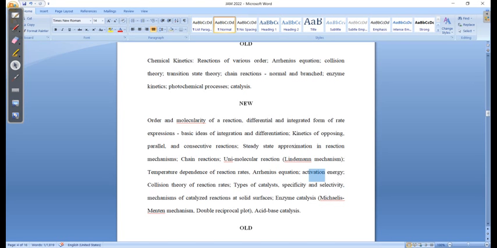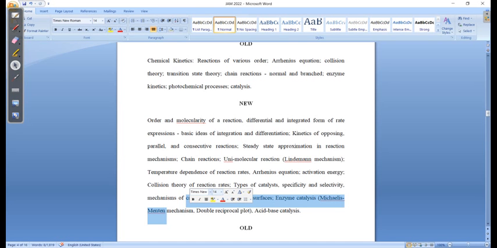Then see, they have included this catalysis part: types of the catalyst, specificity and the selectivity of the catalyst, mechanism of the catalyzed reactions at the solid surfaces. Enzymes were there earlier, and now they are also in this particular syllabus. And then you can go for the acid base catalysis, double reciprocal plot, all these things, right? Michaelis-Menten mechanism. Earlier these things were not there in the syllabus, but now they have included them.